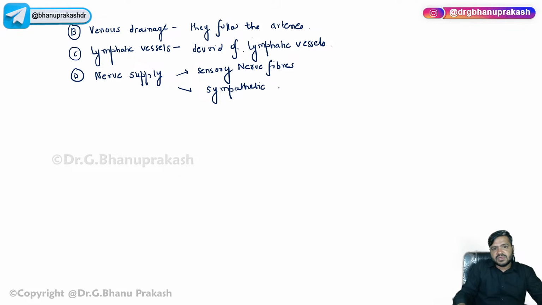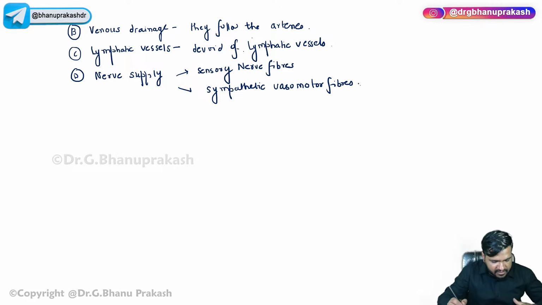Sensory nerve fibers supply the bone and the periosteum, and the sympathetic ones accompany the arteries, more inside.